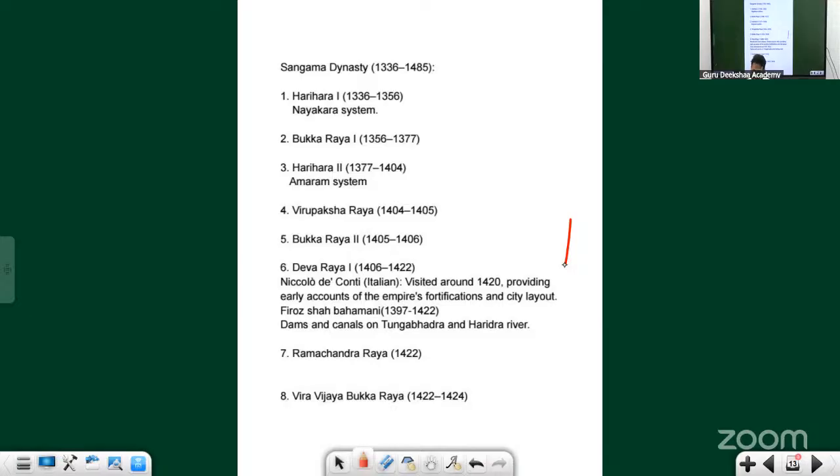Balban's reign first or Razia Sultan's reign first? Razia Sultan's reign first or Aram Shah's reign first? Aram Shah's reign first or Iltutmish's reign first? Aram Shah's reign first or Balban's reign first? Aram Shah.